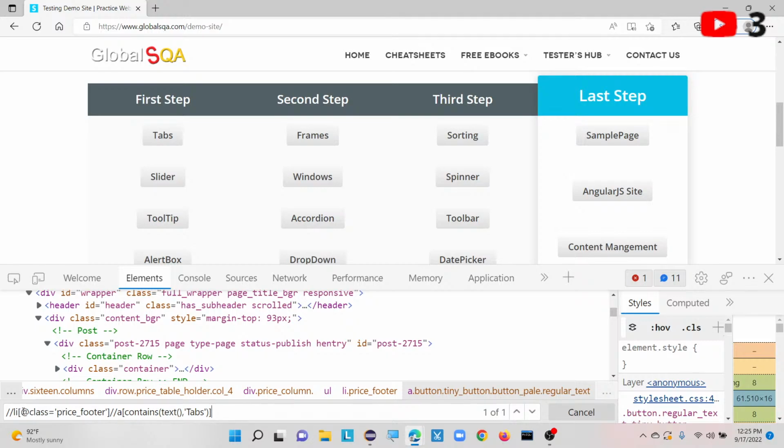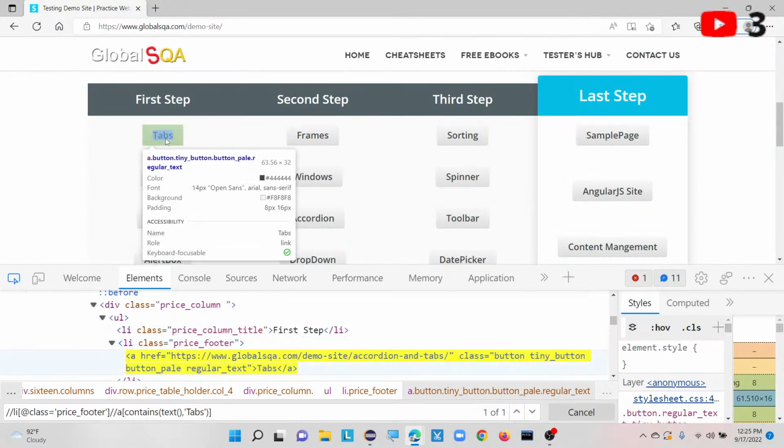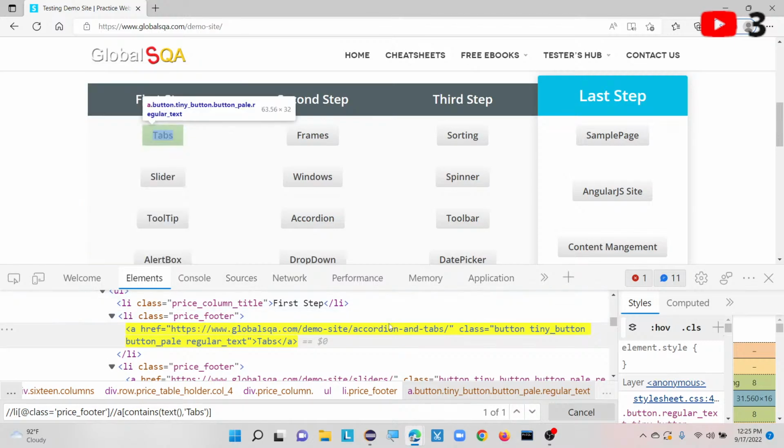That's why I took the class name as my root tag, followed by contains text, which I am using. In your case, I suggest you practice with the starts-with function. At the same time, you can also use ends-with. Ends-with means for each and every tabs button there is some ending, right? For example, for these tabs you can see it ends with accordion and tab, but before that everything is constant. You can also try this XPath for your reference. So this is the XPath I took here.